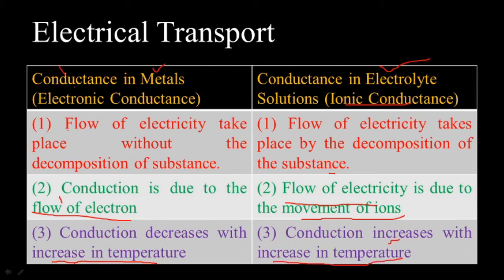So this is simply the differentiation between conductance in metals and conductance in electrolytic solutions, or the difference between electronic conductance and ionic conductance. In electronic conductance, electricity flows without decomposition of substance, and in ionic conductance, there is decomposition of substances. Electronic conductance is due to what? Flow of electrons, and here this is due to the movement of ions. Electronic conductance decreases with increasing temperature, and ionic conductance increases with increasing temperature.